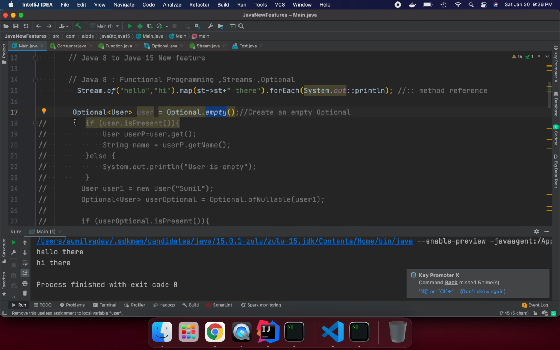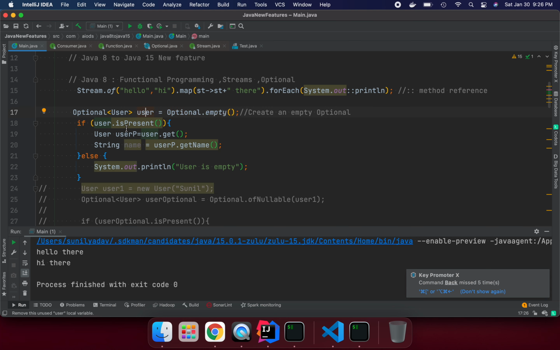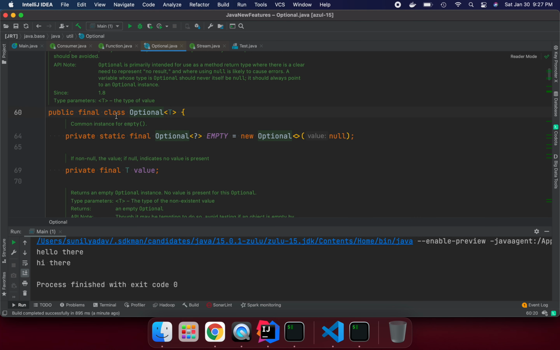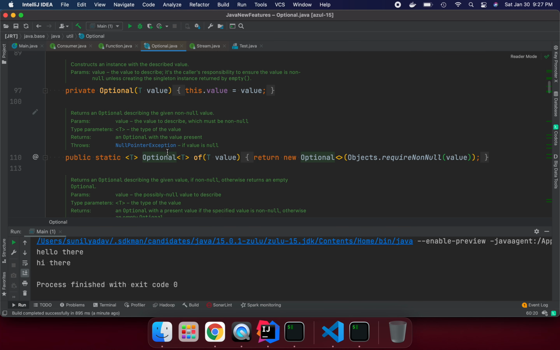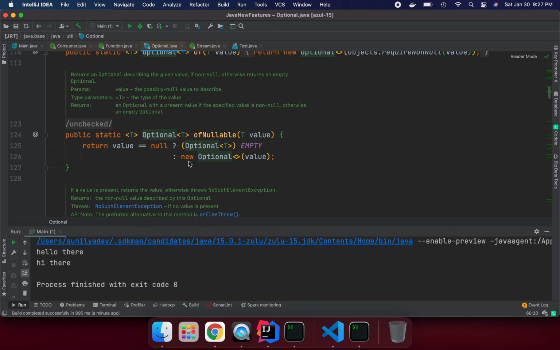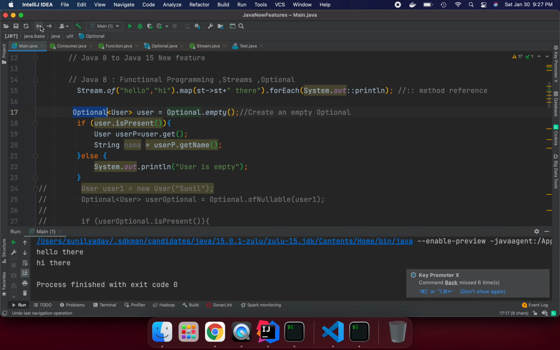Okay, so what we are trying to do here is, let me run this one. Uncomment it. What we are trying to say here is, if user is present, meaning user data is not empty and we have something in user, then call the user object under this Optional method. This is a final class, and we have a lot of methods here, like value, empty, optional, so we can use all these methods and transform our object.